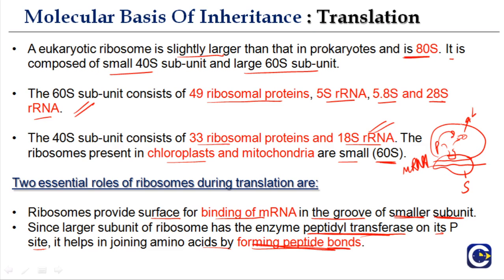We will see it in a diagrammatic representation very soon, but for now let us understand, both the small subunit and large subunit have different roles to play. That is why there are 2 subunits. The small subunit is responsible for the binding of mRNA and the large subunit is responsible for the formation of peptide bonds.